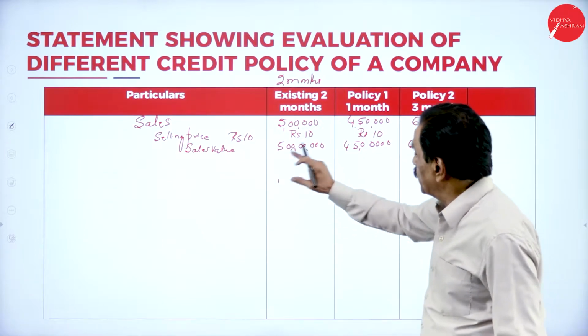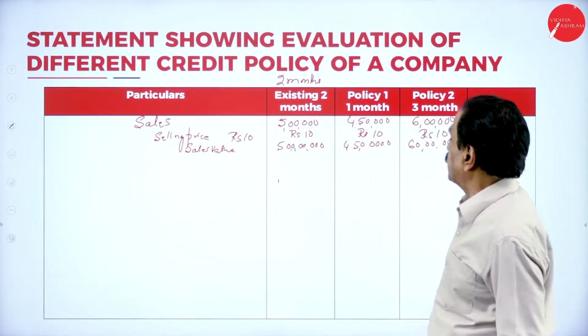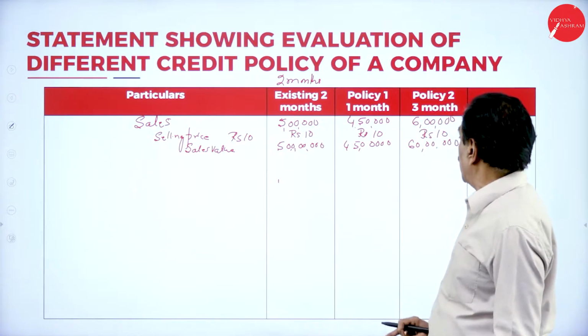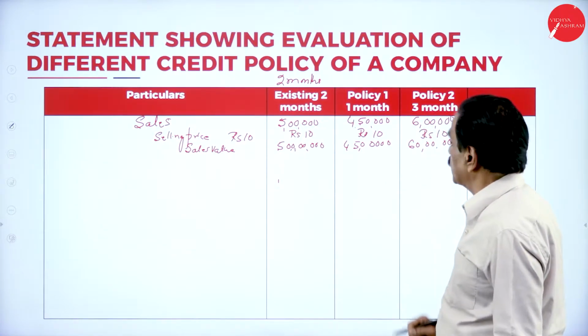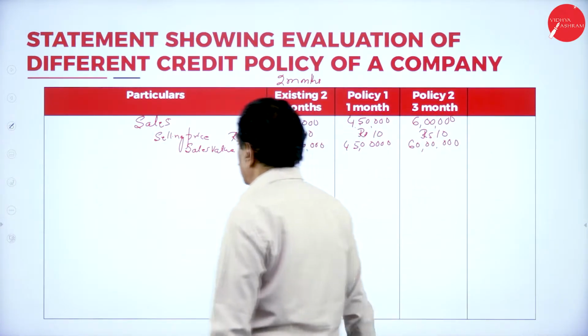So sales at rupees 10: 5 lakh into 10 is 50 lakh, 4 lakh 50,000 is 45 lakh, 6 lakh into 10 is 60 lakh, minus